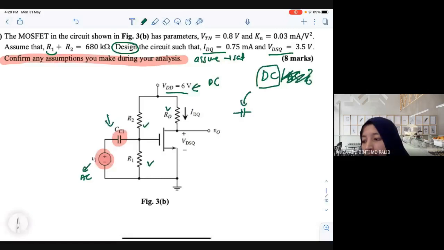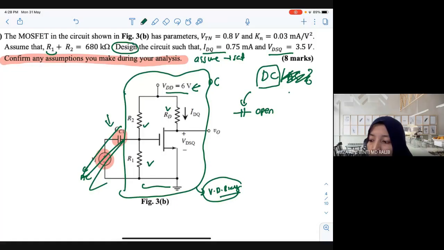The same concept as BJT. Like I said, if you understand BJT, this one is much easier to understand. Open means this one is already gone, and then you leave what we call the DC equivalent circuit. We call this one voltage divider biasing. Why do you need to do biasing? Because you want to find the Q point and make it active region, to make sure it is an amplifier. The same story, right?